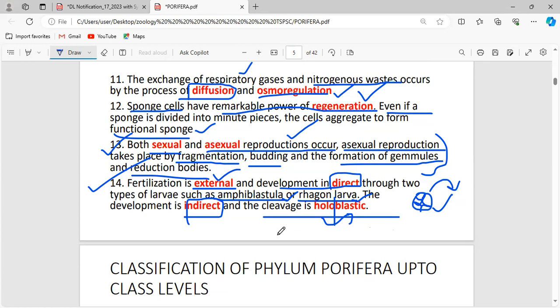Okay, that's all about the general characteristics of phylum Porifera. Any doubts?